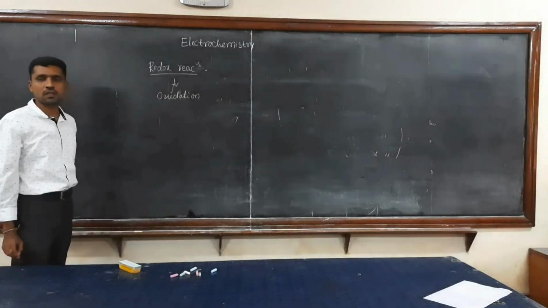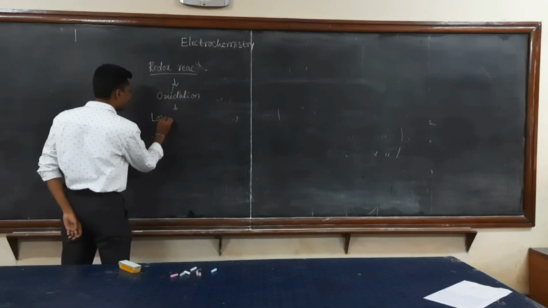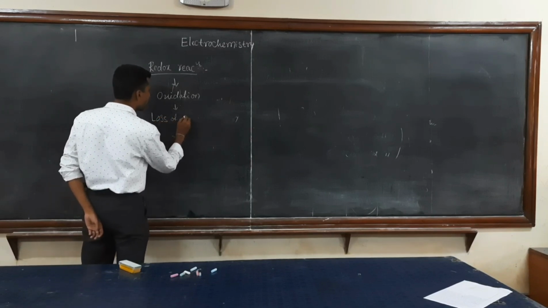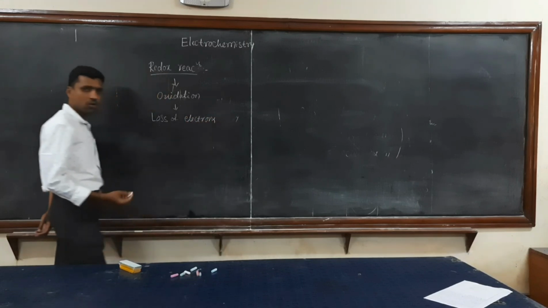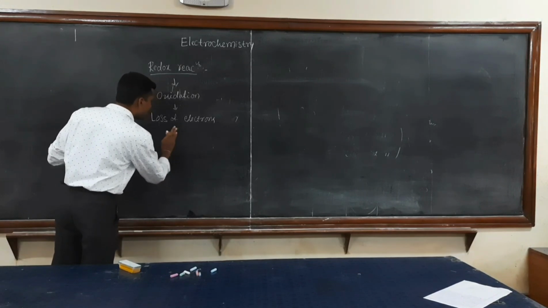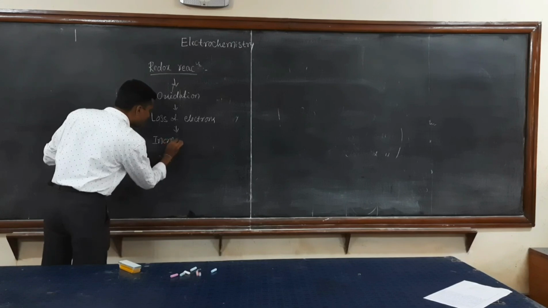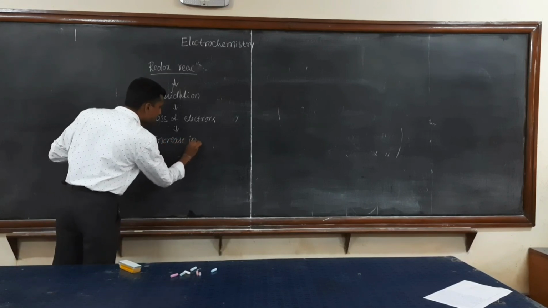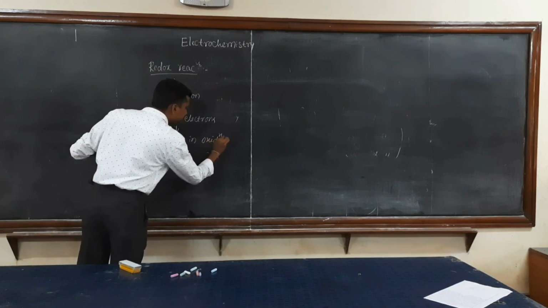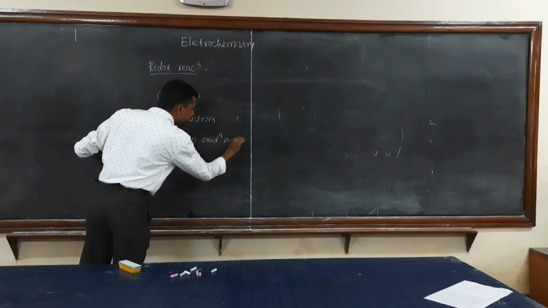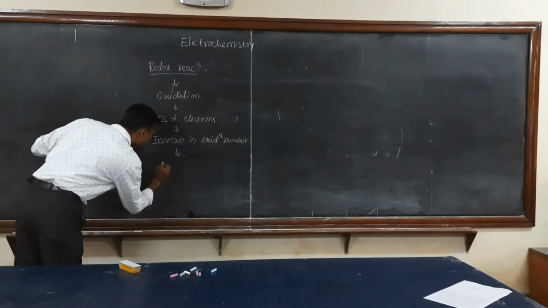Oxidation is nothing but loss of electrons, or an increase in oxidation number. The substance which undergoes oxidation is called the reducing agent.